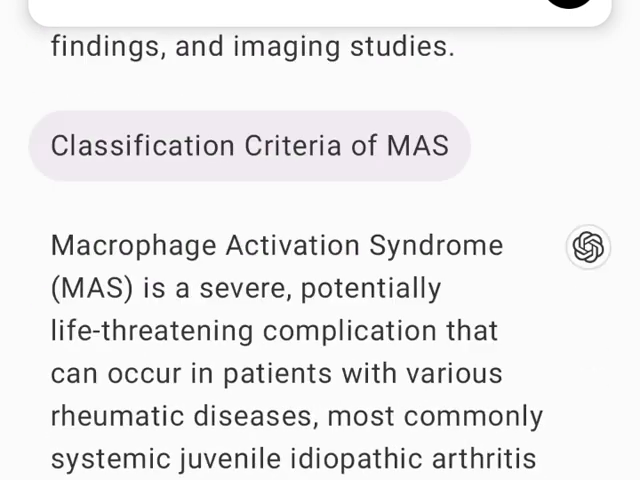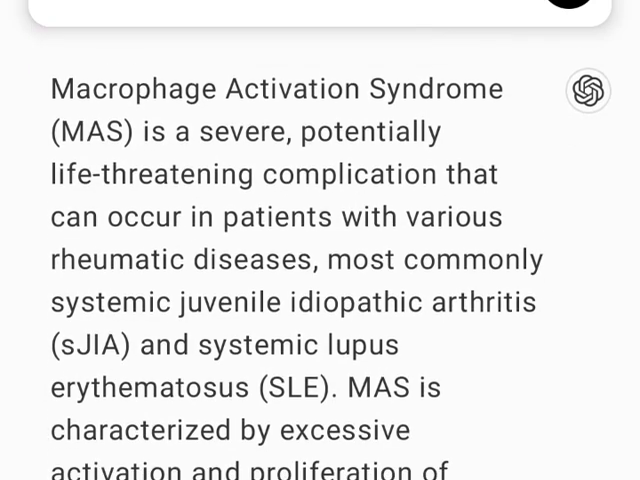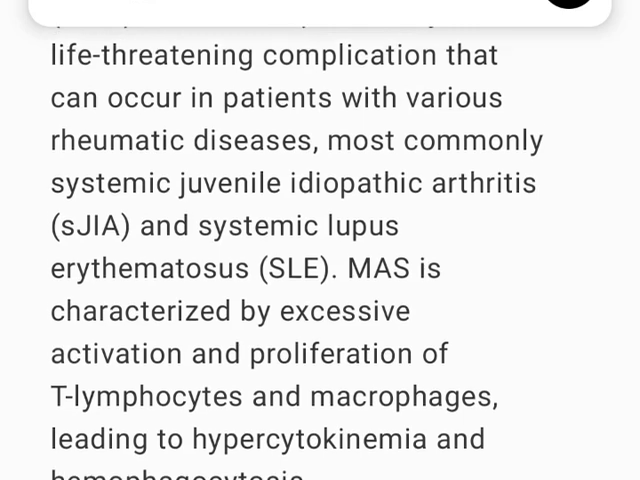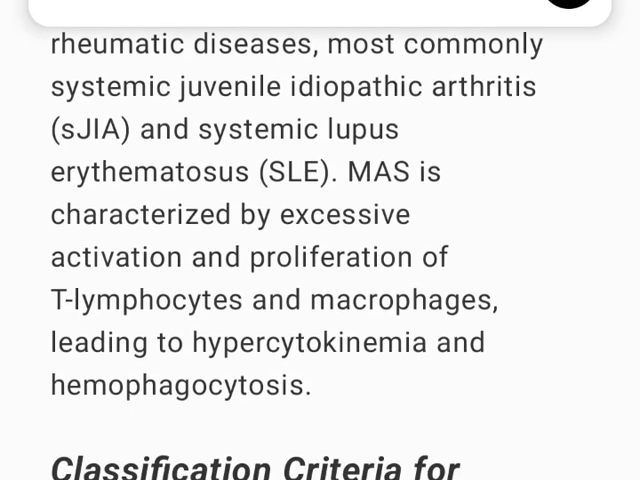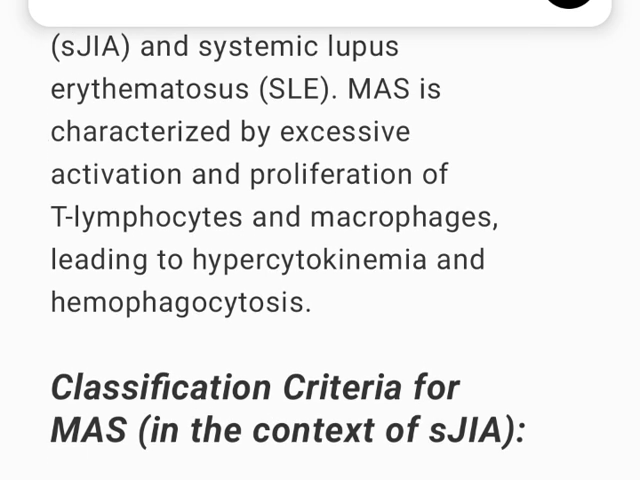Macrophage activation syndrome, MAS, is a severe, potentially life-threatening complication that can occur in patients with various rheumatic diseases, most commonly systemic juvenile idiopathic arthritis, SJIA, and systemic lupus erythematosus, SLE. MAS is characterized by excessive activation and proliferation of T lymphocytes and macrophages, leading to hypercytokinemia and hemophagocytosis.